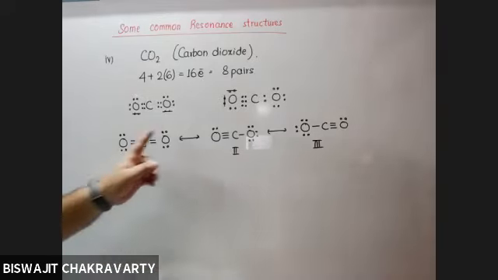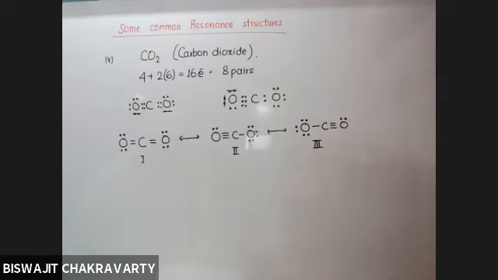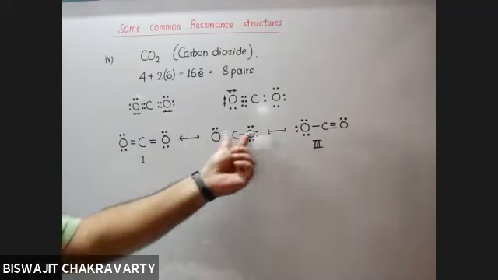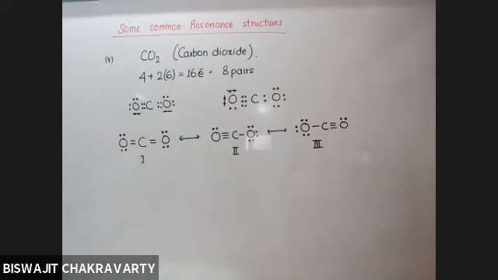It is because if you calculate the bond order by considering any one of the bonds, just tell me what the bond order is coming out to be. It will come out to be 2. How?